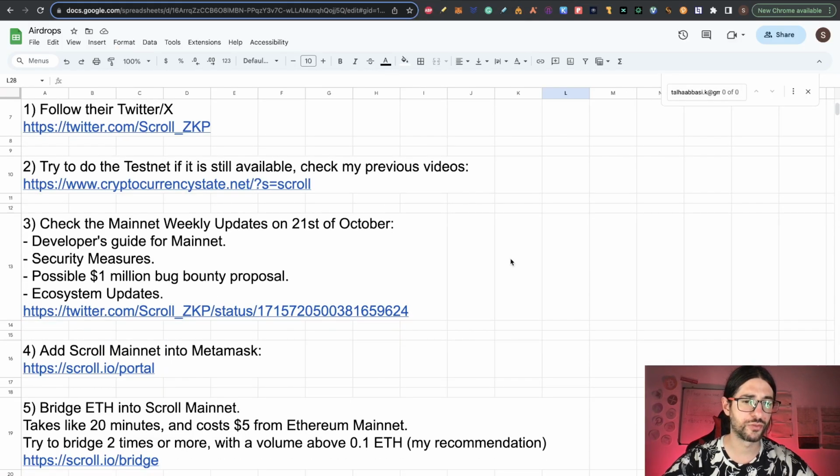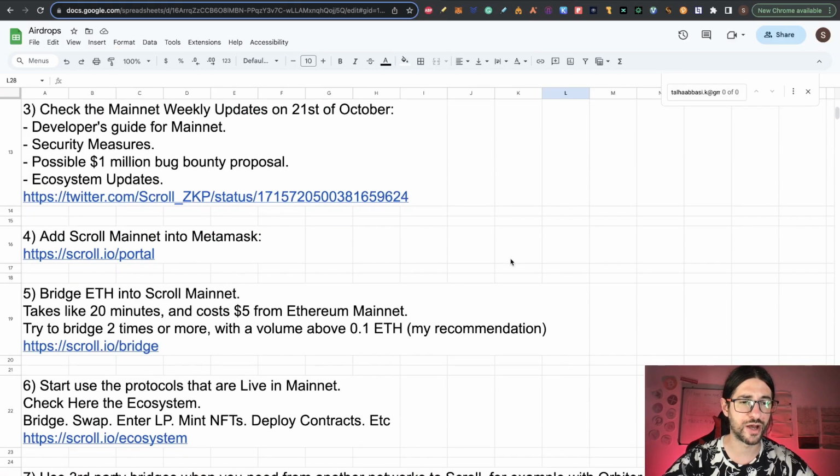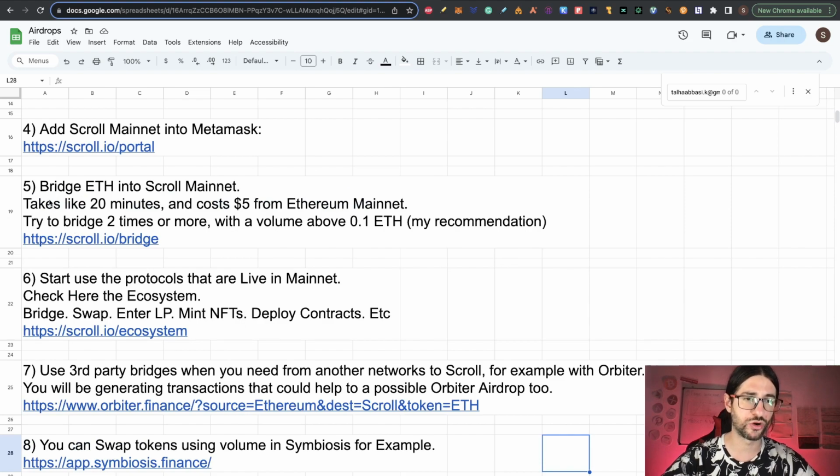Step 4, now that you have already Scroll on your Metamask, we need to bridge Ethereum into Scroll Mainnet. This can take you like 20 minutes, and right now at the moment of recording this video, it cost me a little less than $5 to do the bridge from Ethereum Mainnet. My recommendation on airdrops is try to bridge at least 2 times, so do it once first, and after a couple of days or weeks you can send more funds into the Scroll Mainnet using the official bridge.